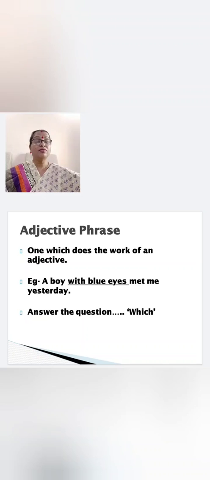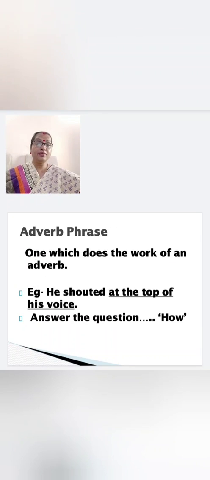A boy with blue eyes. So here with blue eyes is a phrase. It is describing the boy. So it is doing the work of an adjective. So the phrase which does the work of an adjective is adjective phrase. With blue eyes is adjective phrase.